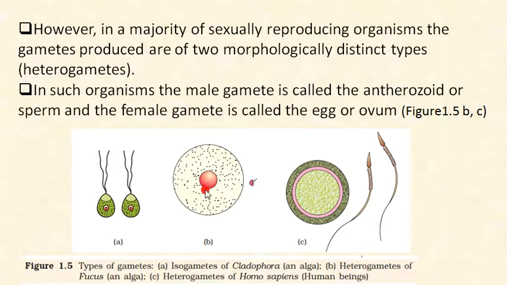Here is the female gamete and here is the male gamete. The male gamete is small, and these are the human gametes. The female gamete is called the egg and this is our sperm, in humans. So this is male and this is female, both are different, that's why they are called heterogametes. So don't get confused with this.